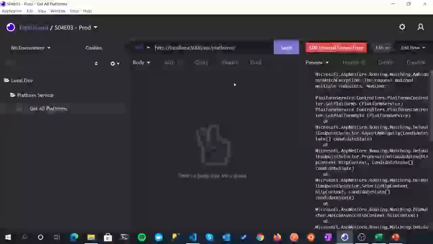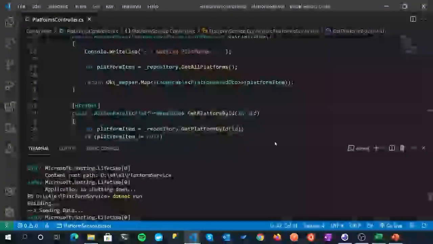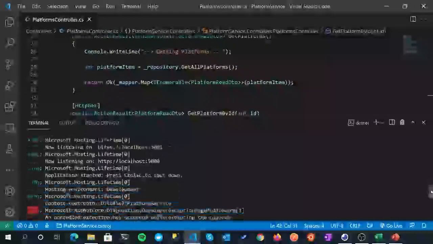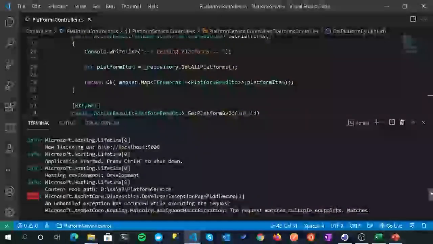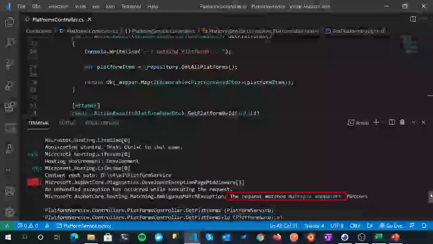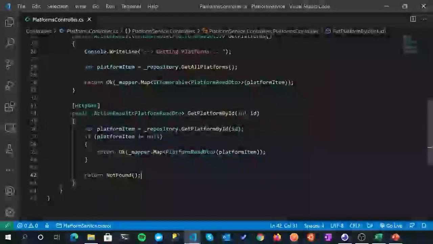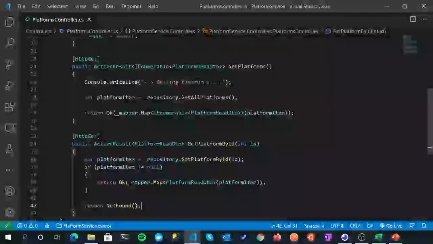Well, it isn't working. What have we done wrong? Let's find out what we've done wrong. And we'll just scroll down a little bit. Request matches multiple endpoints. Oh, I know what I've done wrong. So this is actually a really good example of something that we forgot. I forgot to put in...